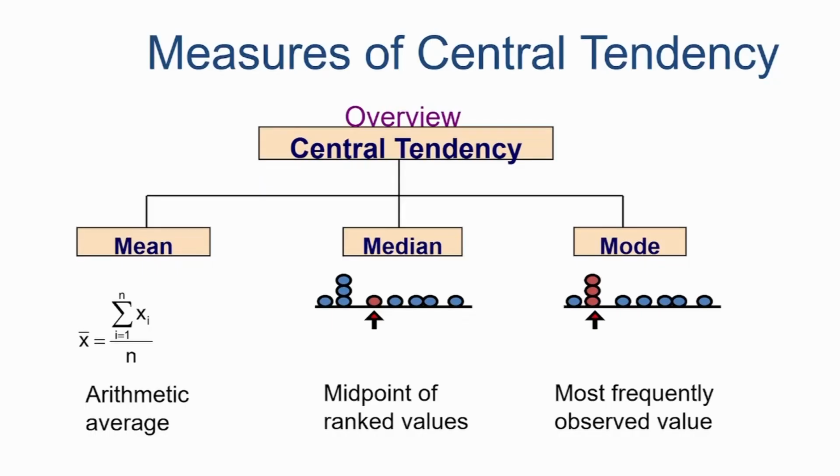So, the median of a data set is only possible when the data is sorted, either ascending or descending, that does not matter. Okay. The midpoint. The mode is the most frequently observed value. So, please understand that. Okay.